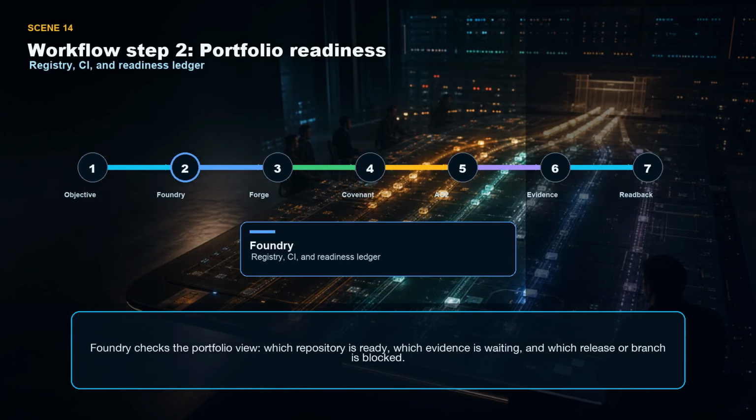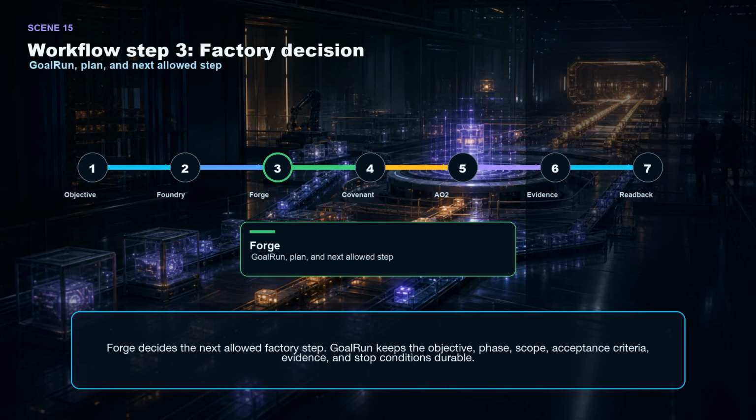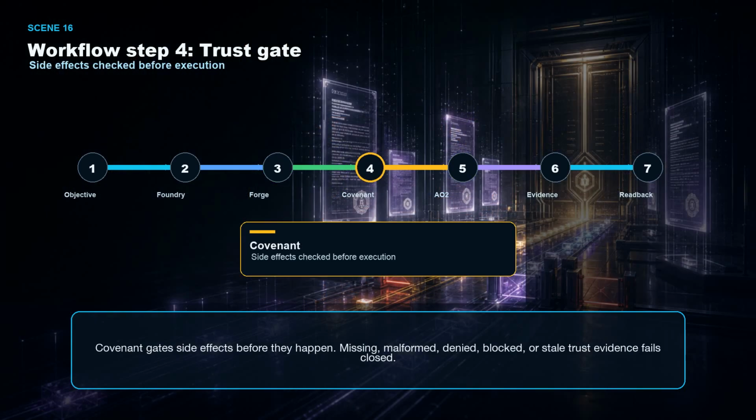Foundry checks the portfolio view: which repository is ready, which evidence is waiting, and which release or branch is blocked. Forge decides the next allowed factory step. Goal run keeps the objective, phase, scope, acceptance criteria, evidence, and stop conditions durable. Covenant gates side effects before they happen. Missing, malformed, denied, blocked, or stale trust evidence fails closed.